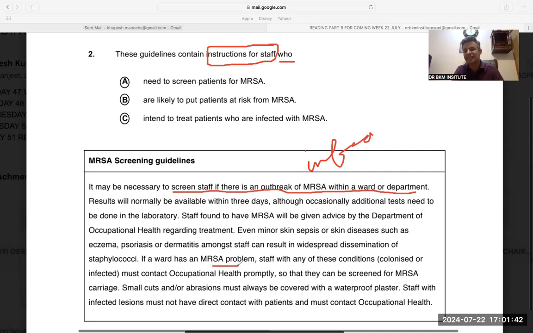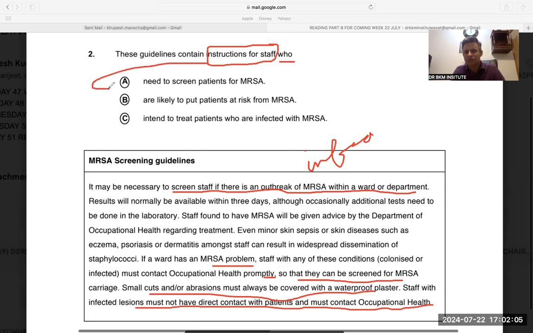If a ward has an MRSA problem, staff with any of these, again, they are talking about staff. Staff with any of these must contact occupational health promptly so that they can be screened for MRSA. Small cuts or abrasions must always be covered. Staff with infected lesions must not have direct contact with the patient. So, staff. The guidelines contain the instruction for the staff who need to screen patients for MRSA?